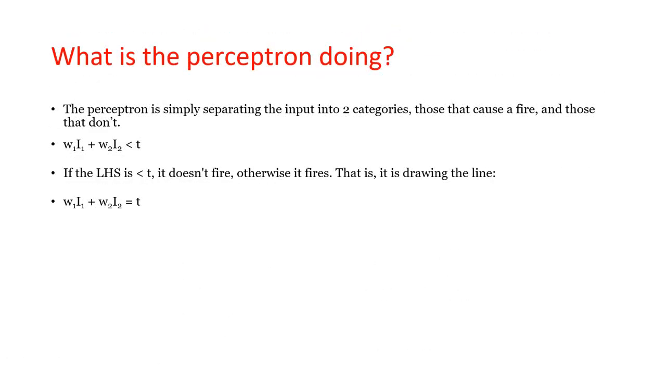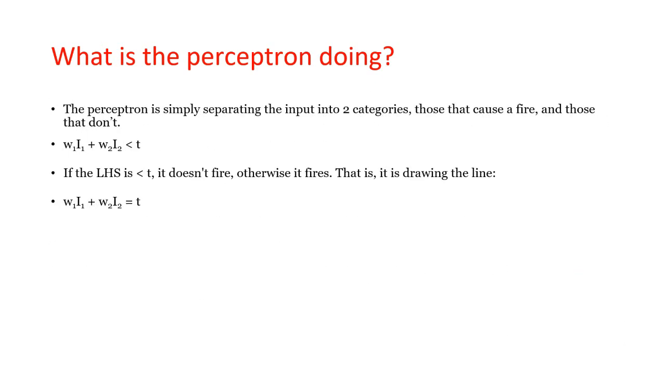So what is the perceptron doing? The perceptron is simply separating the input into two categories: those that cause a fire and those that do not fire. It does this by looking at the two-dimensional case: W1 I1 plus W2 I2 is less than t. If the left side is less than t, it does not fire; otherwise it fires.